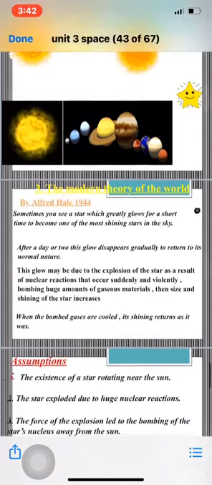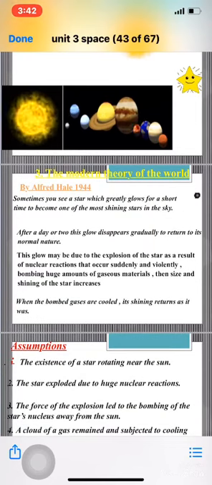Okay, let's talk about the third theory, which is the modern theory of the world. The modern theory of the world was made in 1944 by a scientist called Fred Hoyle.